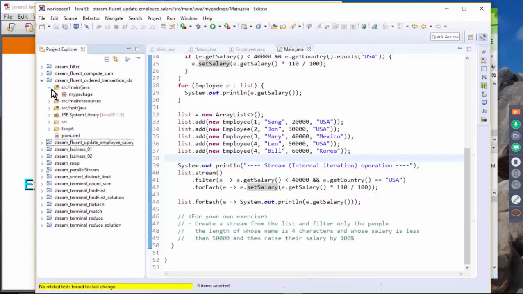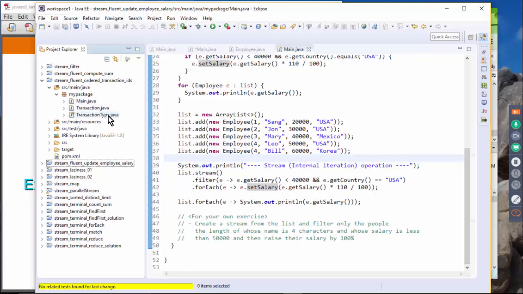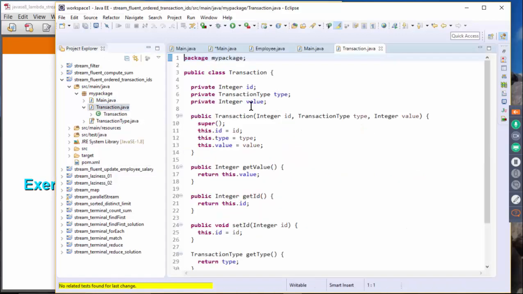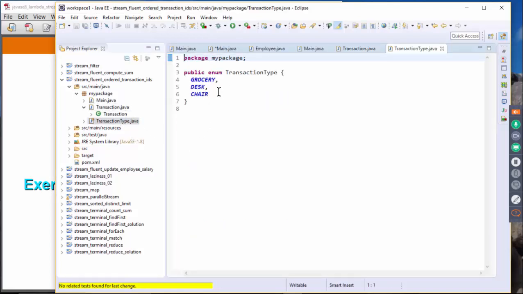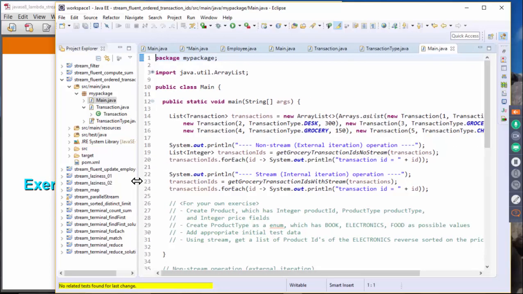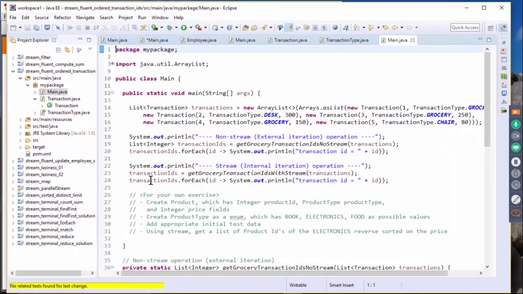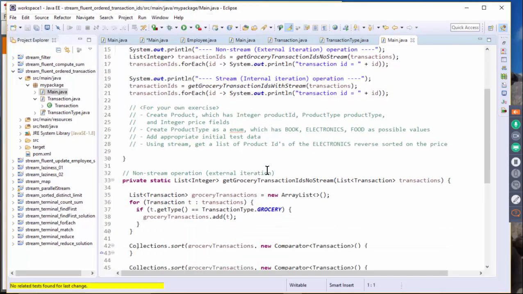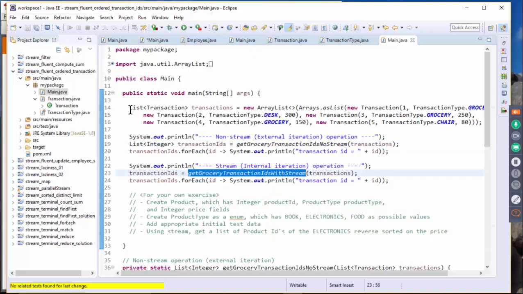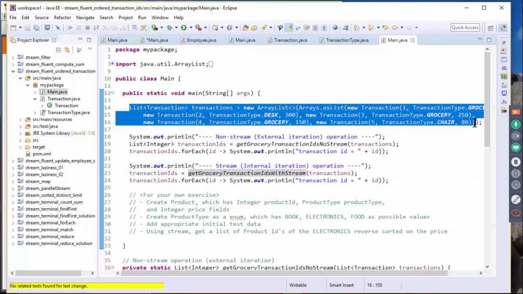That's the transaction ID example that we talked about in the slide. So here we have a transaction that has an ID, transaction type, and transaction value. The transaction type is an enum: grocery, desk, or chair. And then we have a main method here. It calls the grocery transaction method that is not using stream, and this one is using stream, and this is the list of transactions. This is the test data.